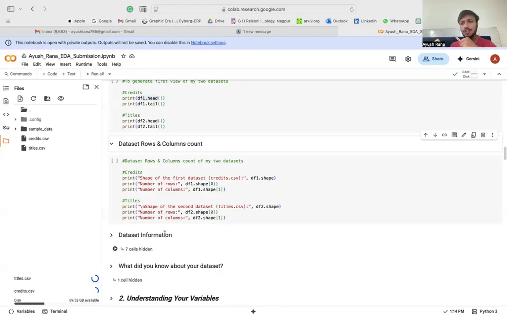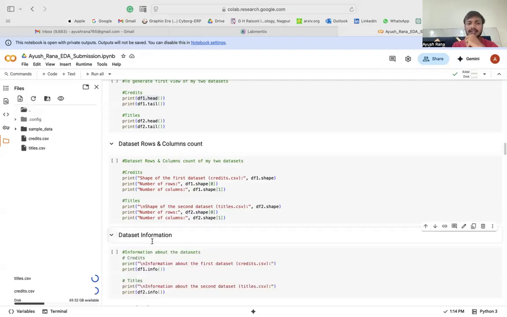It was needed because there are cases where there are a large number of rows and columns in every dataset, and it is difficult for us to manually go through each part of it. So it has been advised to see the first five or last five rows, and see how many rows and columns there are.